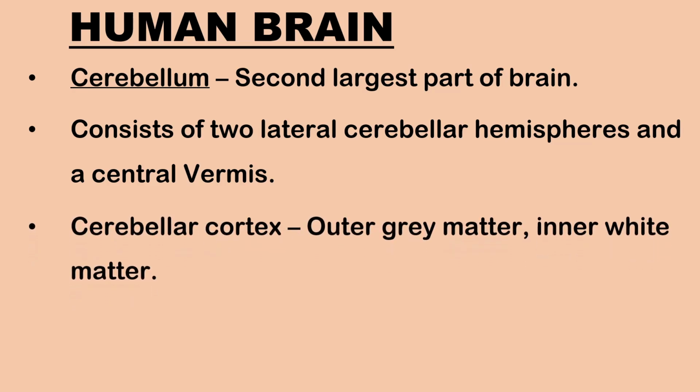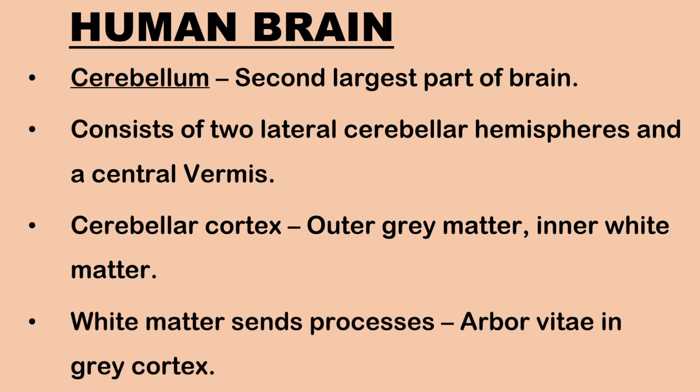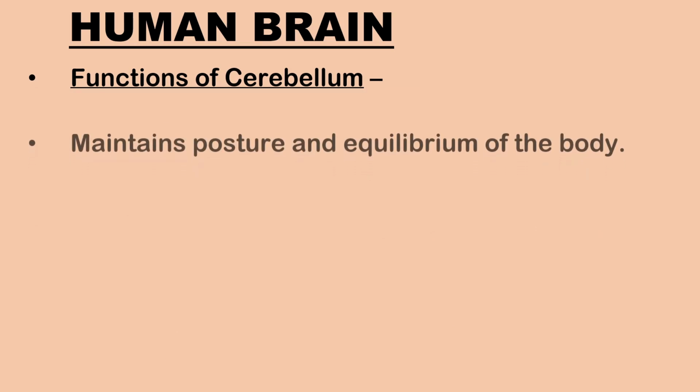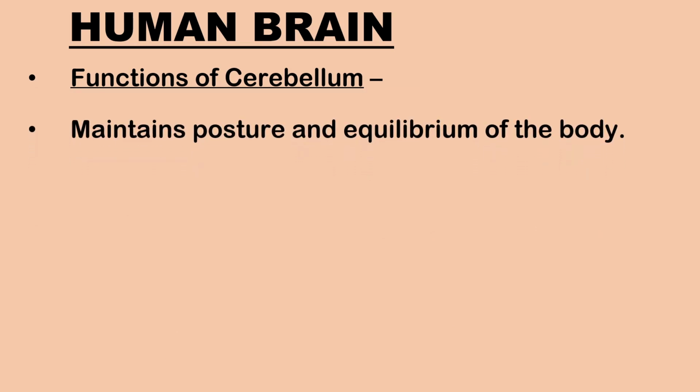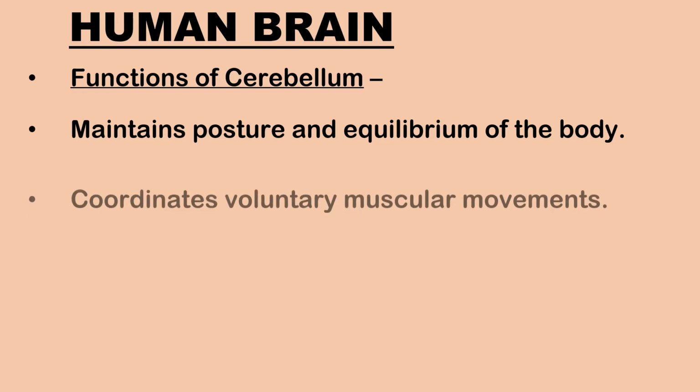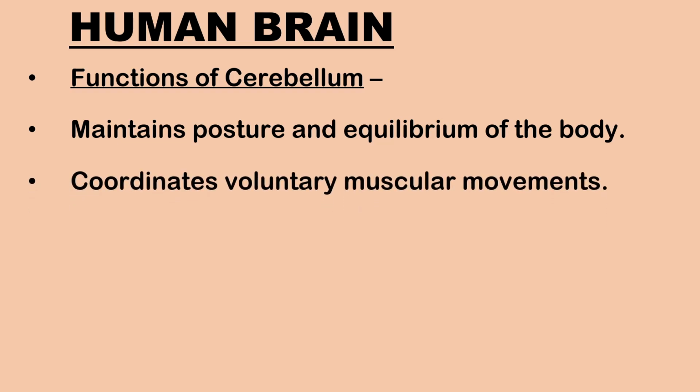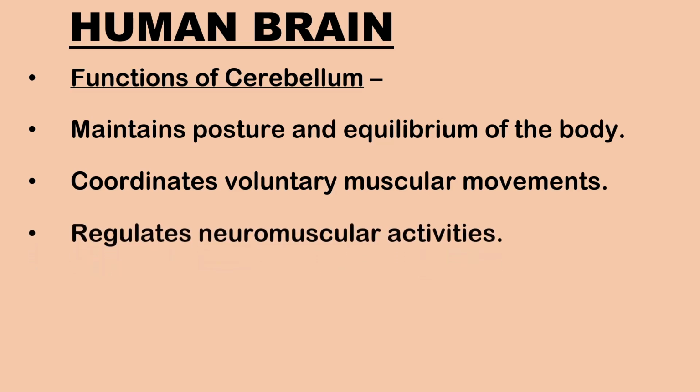Cerebellar cortex is made up of grey matter and inner white matter with scattered particles of grey matter. The white matter sends branching tree-like processes, the arbor vitae, into the grey cortex. Functions of the cerebellum are: it maintains posture and equilibrium of the body, it coordinates voluntary muscular movements, and it acts as a regulating center for neuromuscular activities.